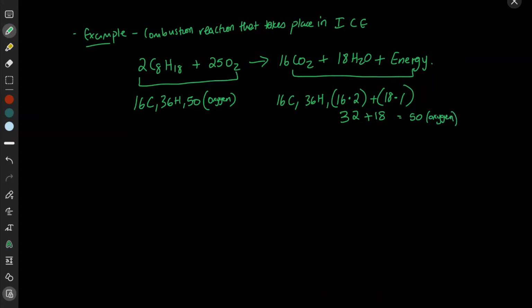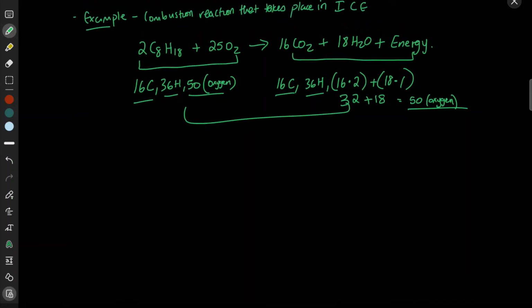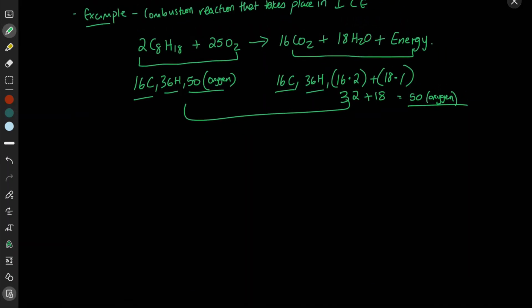Do we have conservation of matter? Well, we have 16 carbon atoms here, 16 carbon atoms here, 36 hydrogen atoms, 36 hydrogen atoms, 50 oxygen atoms, 50 oxygen atoms. So we can say that the law of conservation of matter has been met, and the reaction is balanced.